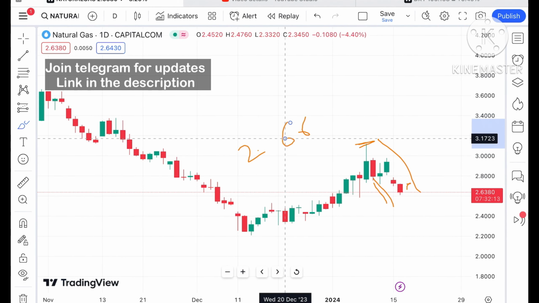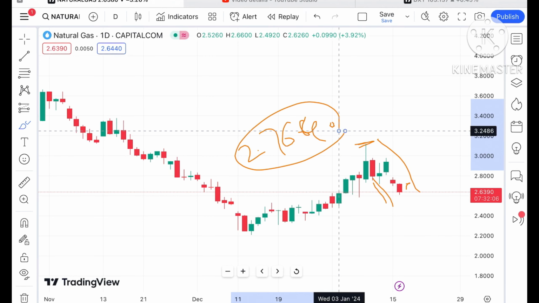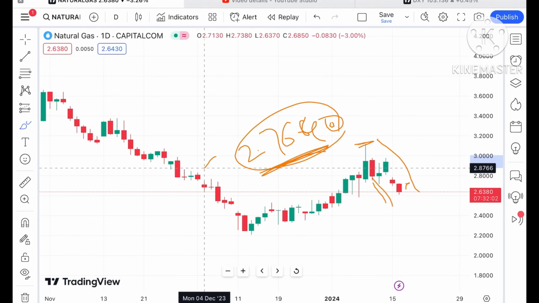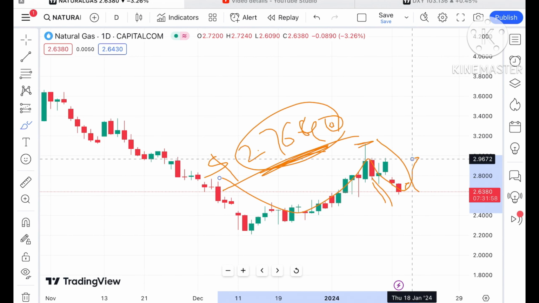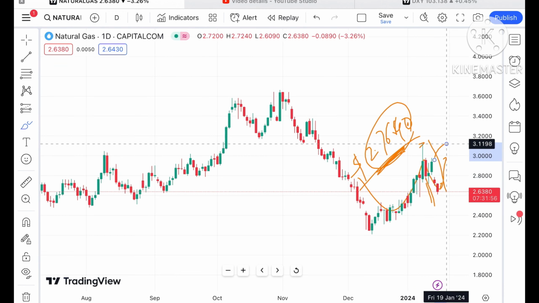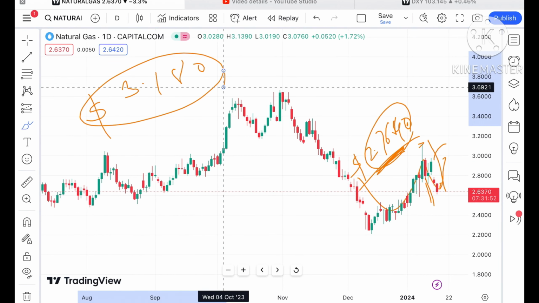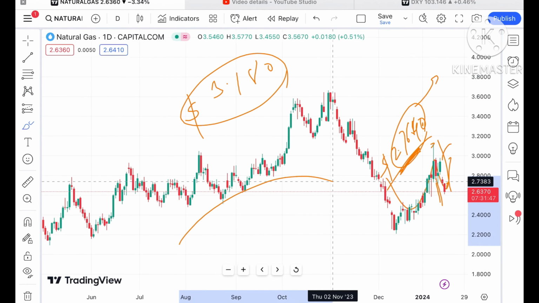Till the time price is not moving above a level of $2.7640, we will not see a further upside movement, because there is a continuous fall from 2 days. But if it starts going above $2.7640, chances will be very high that we will see a further upside movement, with a probability of crossing a level of 2.9, and from there it can cross a level of 3.18 also.